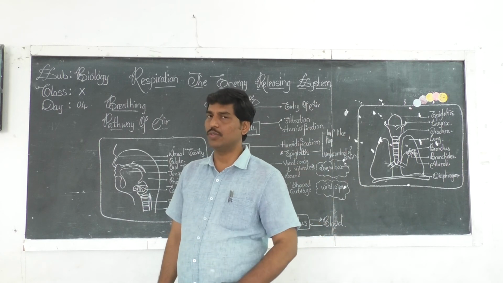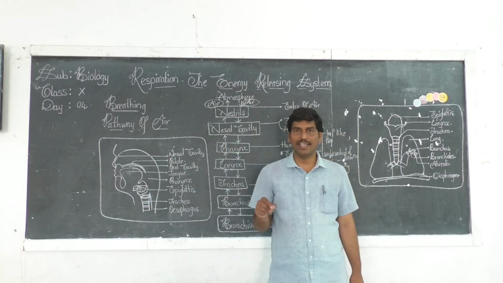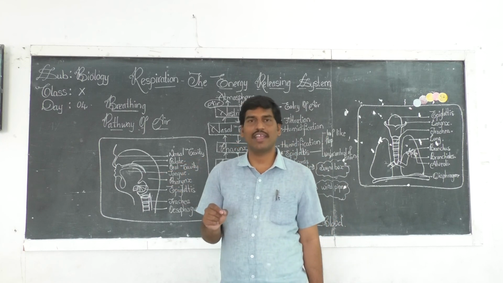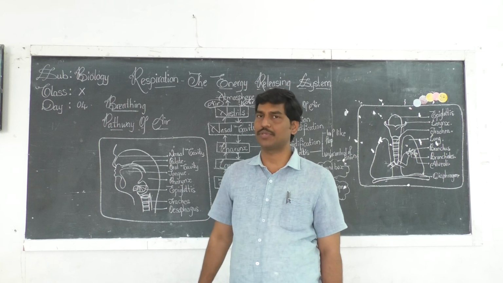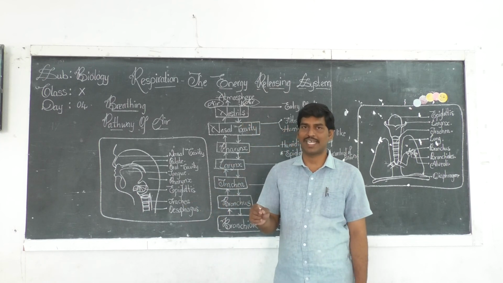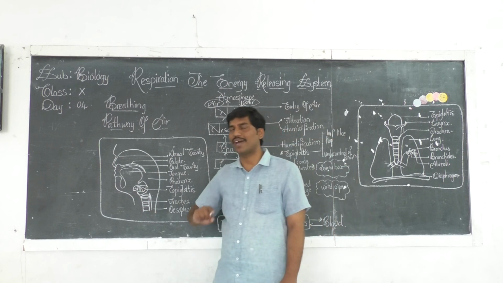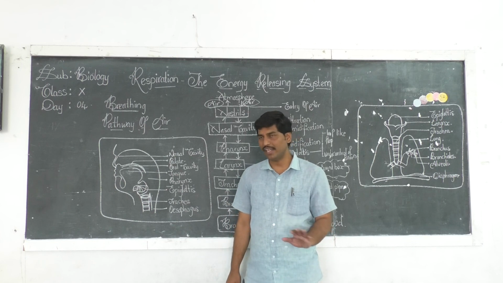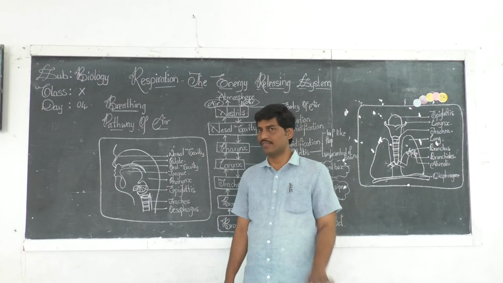How? I told you. At the entry of the nasal cavity, fine hair-like structures protrude, and these hairs trap the dust particles. They prevent the further entry of these dust particles into the nasal cavities. This is the first thing.